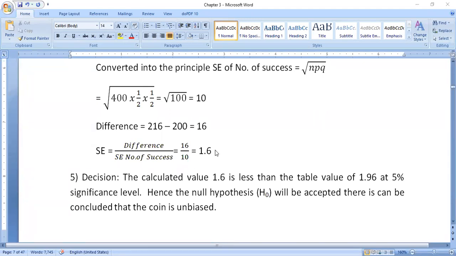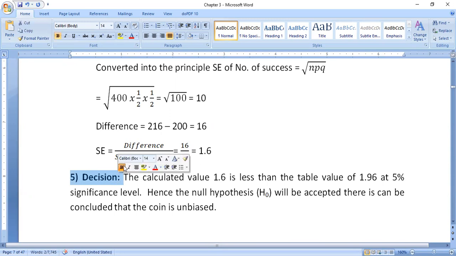So the next one is, after doing the calculation, we have to write the decision or comment or conclusion, that is up to you. Okay, the calculated value 1.6 is less than the table value, or instead of using the word table value, you can write the critical value also, of 1.96 at the 5% significance level.